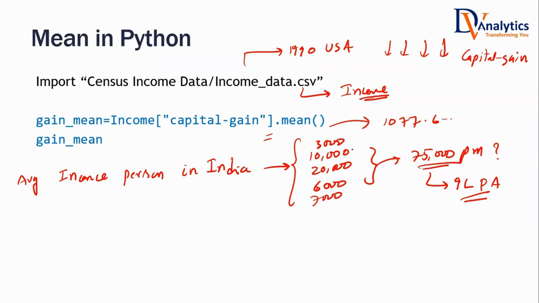Some of you would say I don't know the right answer. No, sir. I'm pretty sure that this would be a wrong answer, isn't it? Yes, sir. 75,000 is too much because we live in India. We know how the situation is. But let us see how average is calculated.